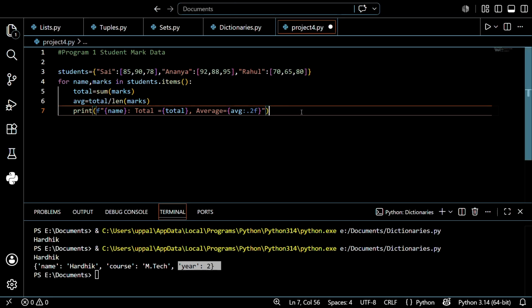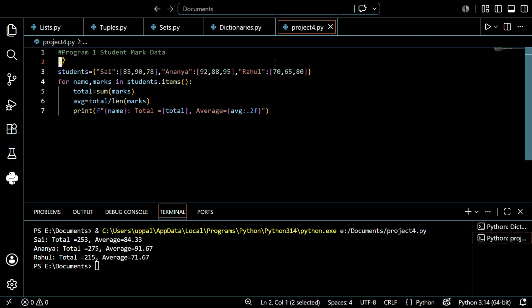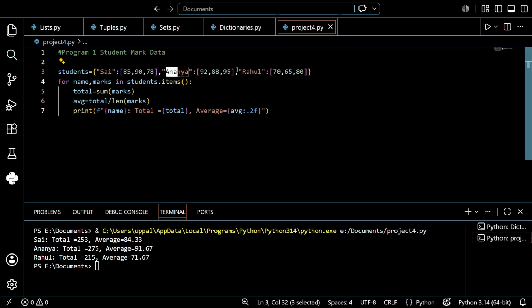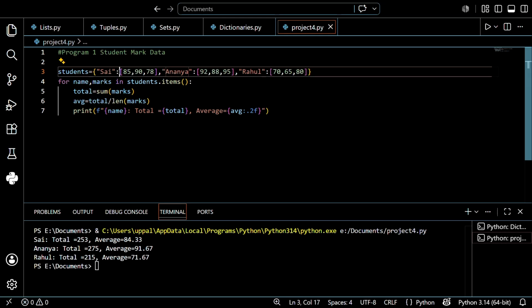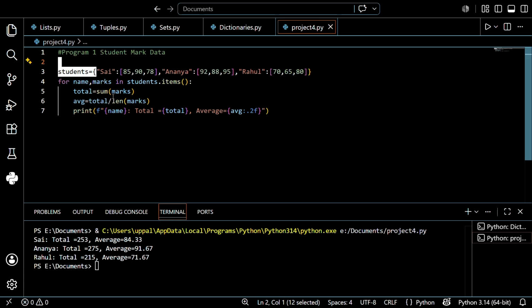It's done. Before running, I want to explain this first for the output. See, I just created one dictionary, that is the students marks data. Sai got 3 subjects: the first subject he got 85, the next subject 90 and the next subject 78. After that Ananya, and after that Rahul. Sai, Ananya and Rahul are the names, and the second part, the list, contains the marks. In students.items(), these are the items, guys, so I just use students.items().